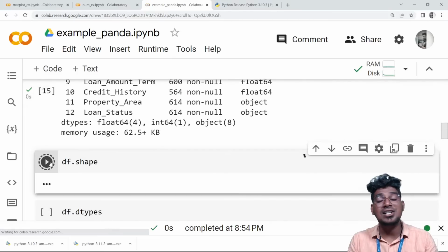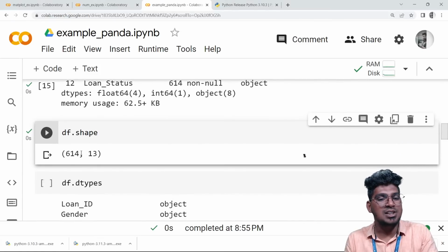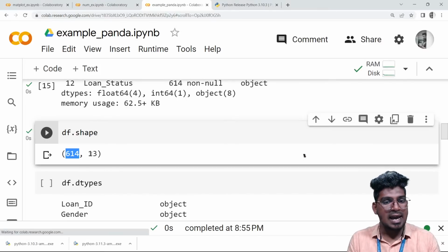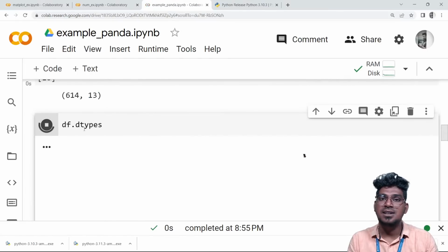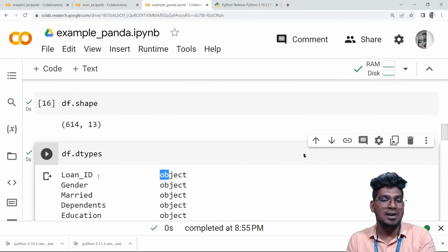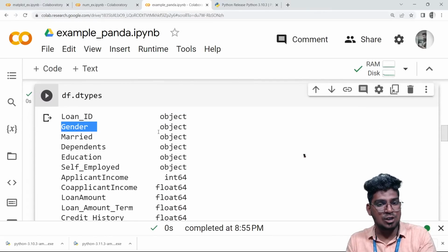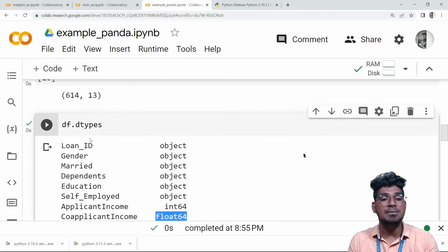Then I'm going to use dot shape. It helps to display how many rows and how many columns there are. For example, 614 rows and 13 columns. And what about dtypes? It displays all the column names along with their data types. For example, loan ID is the object data type, gender is the object data type, and co-applicant income is the float data type. This is how each and every column's data type is displayed.